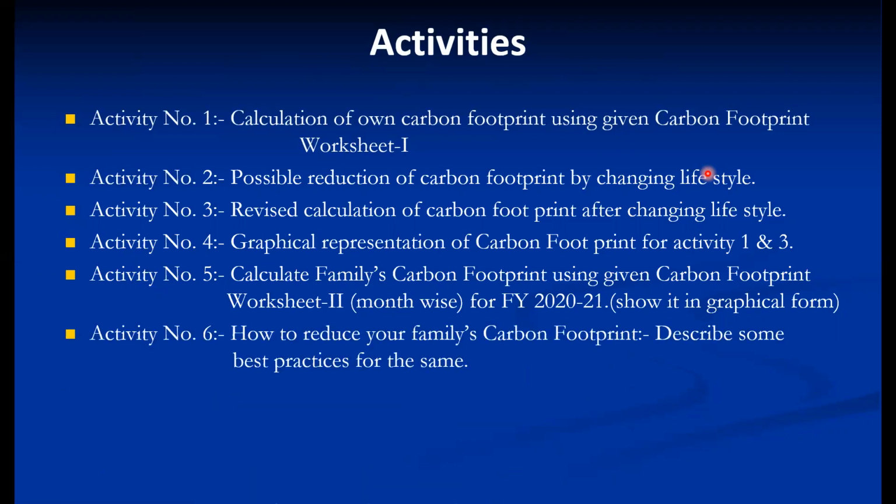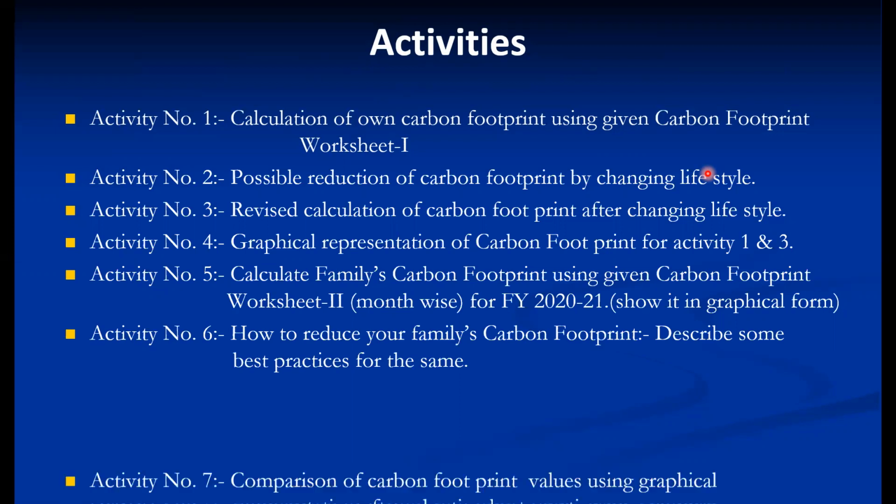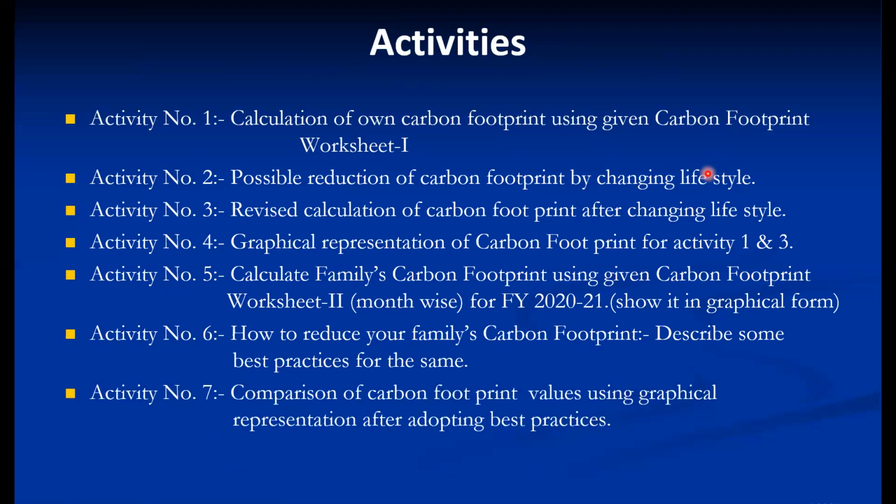Then how to reduce your family's carbon footprint, describe some of the best practices for the same. And activity 7, the comparison of carbon footprint values using a graphical representation after adopting the best practices. This is predictive results. So these are the activities students are supposed to carry out to complete the objectives.